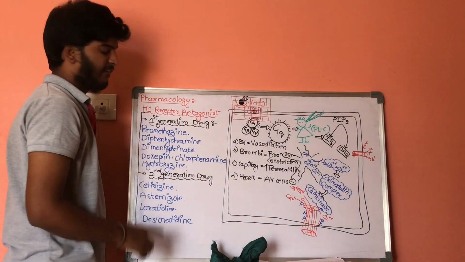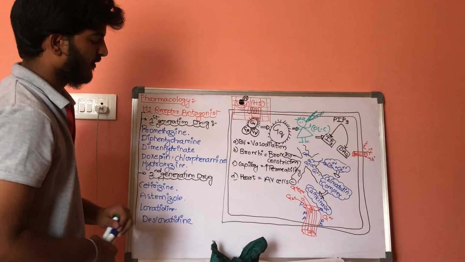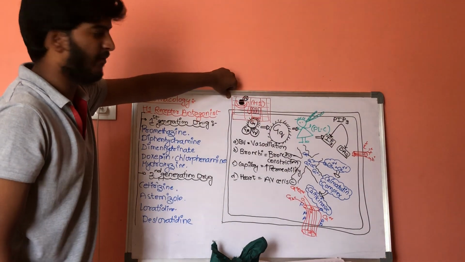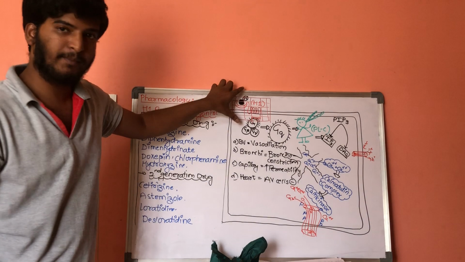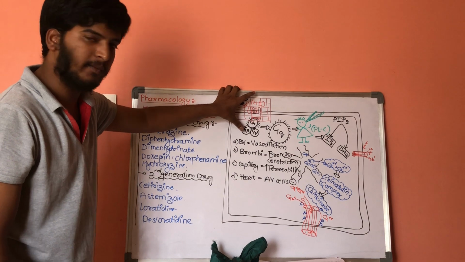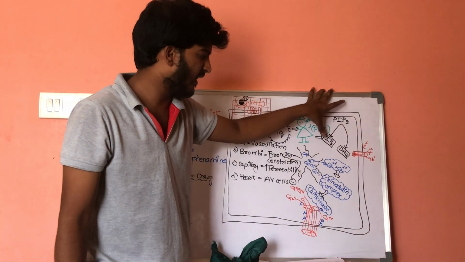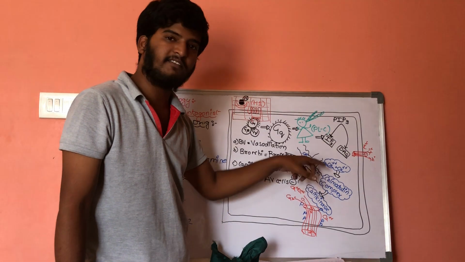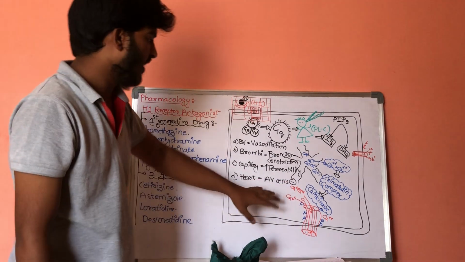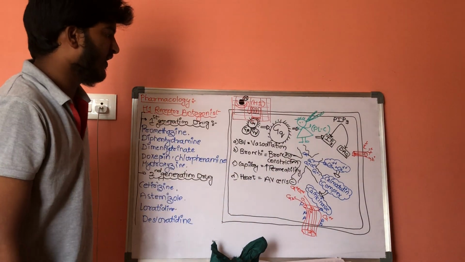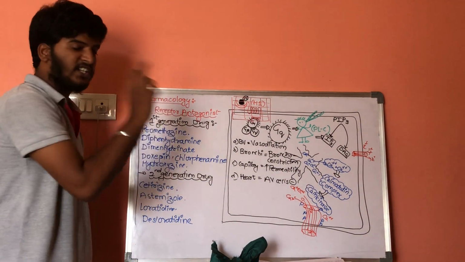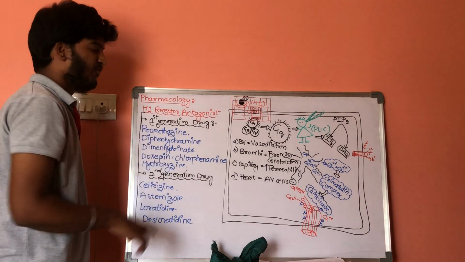These are the different drugs which work on the H1 receptor, the histamine type 1 receptor, and block it. Whenever histamine attaches here, it cannot activate Gq protein, phospholipase C, or IP3, and cannot result in release of calcium. So there will be a decrease of the inflammation process. These drugs are called H1 receptor antagonists.